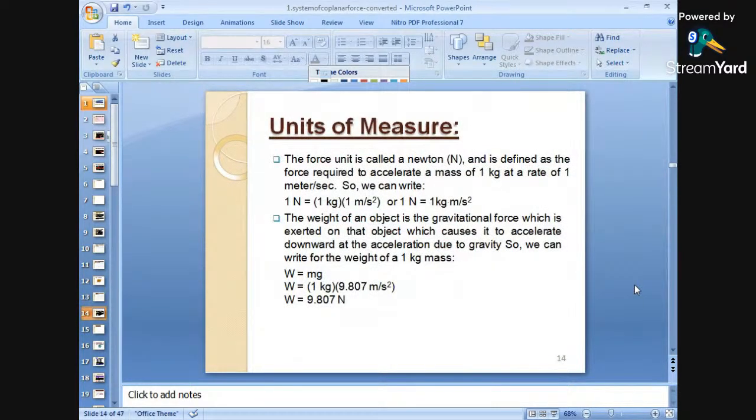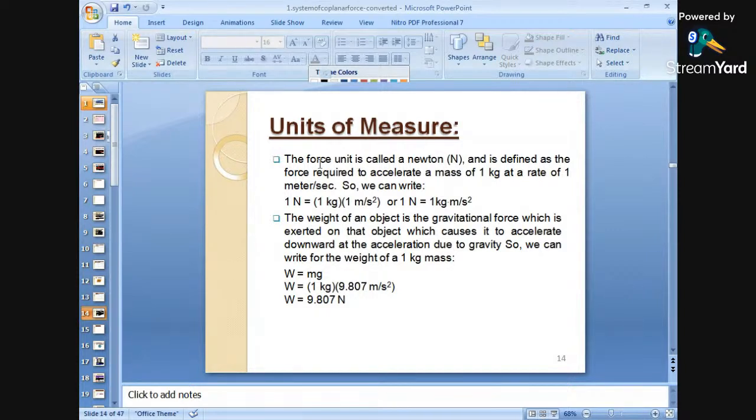Next, what are the units of measurement? These are the units used in engineering mechanics, because while solving problems, these units play an important role. They are used in various numericals.